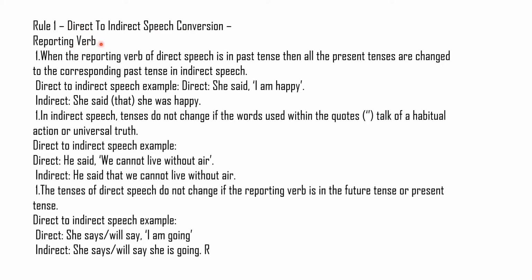Reporting verb. When the reporting verb of direct speech is in past tense, remember, when it is in past tense, then all the present tenses are changed into their corresponding past tense in indirect speech. Now you see the example. Direct: She said, "I am happy." Indirect: She said that she was happy.